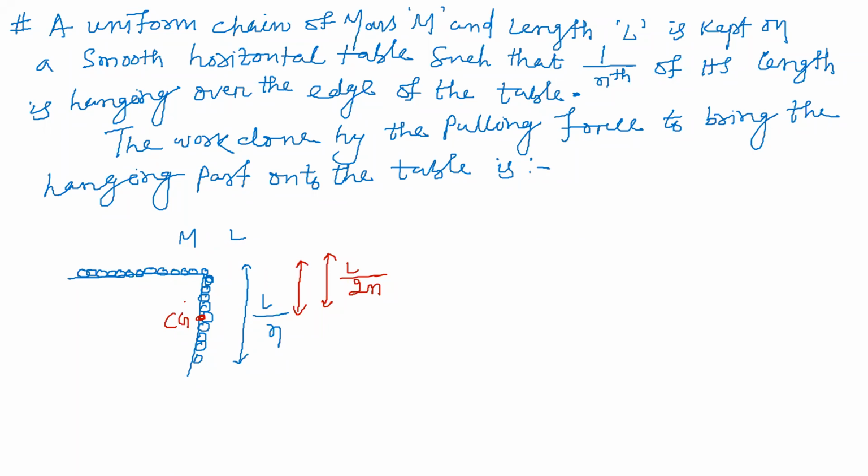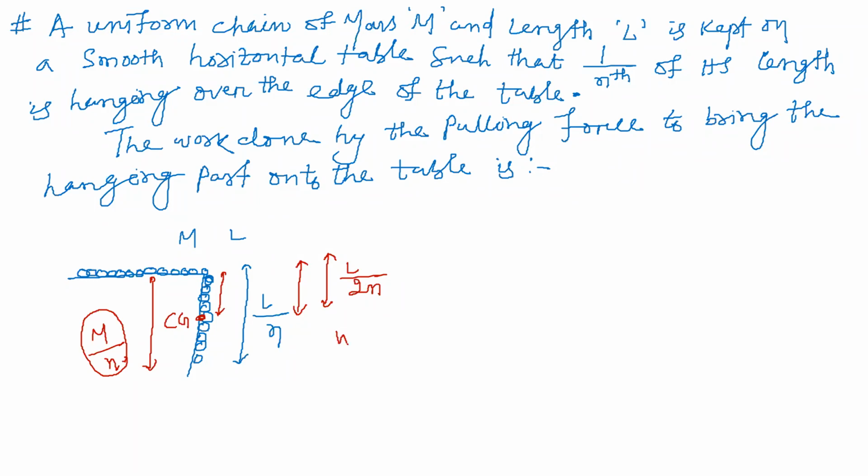Why? Because the total mass is m and the total length is L, so the mass per unit length is how much, students? m by L. How much part is hanging? What is the mass of the hanging part? The mass of the hanging part is equal to m by n. I have to consider that mass, and that mass is concentrated at a height of L by 2n. I have to lift it to the table. Lifting the total means lifting the center of mass, that means I have to lift it by L by 2n.